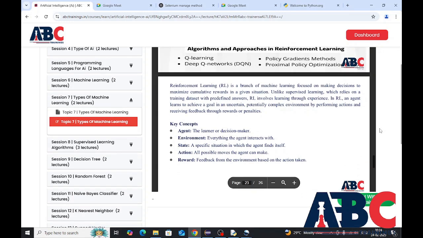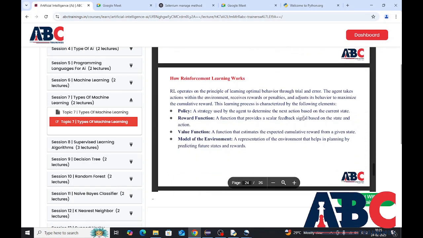Key concepts: agent, the learner or decision maker; environment, everything the agent interacts with; state, a specific situation in which the agent finds itself; all possible moves the agent can make is called action; reward, feedback from the environment based on the action taken.